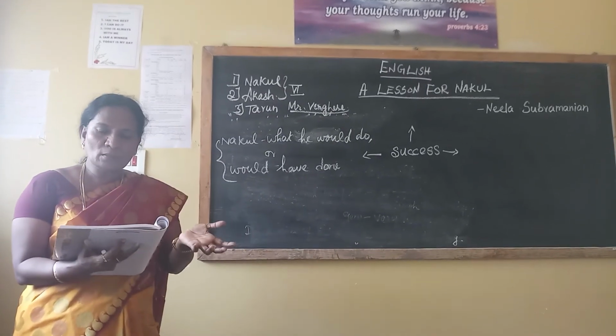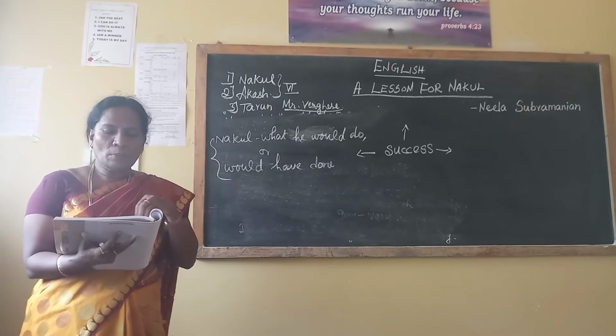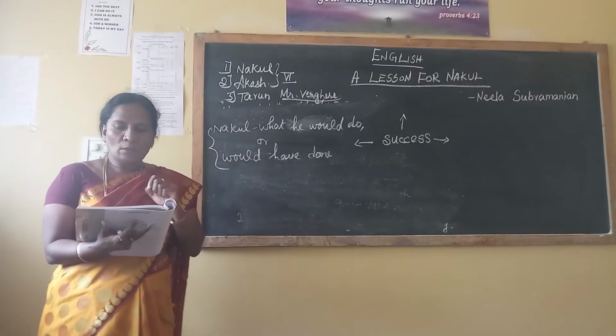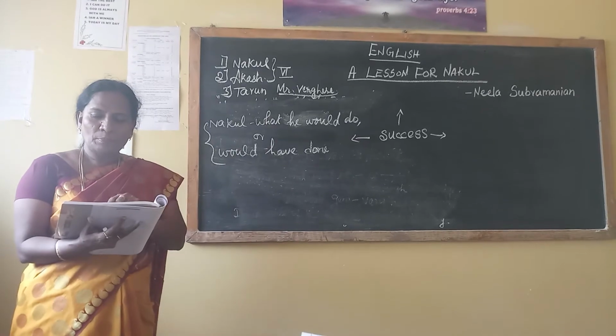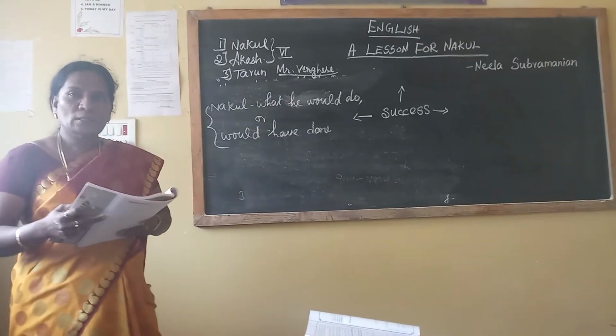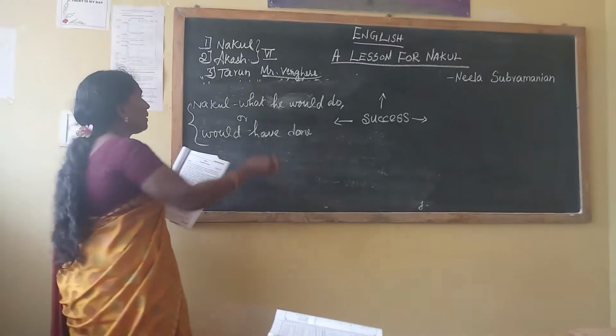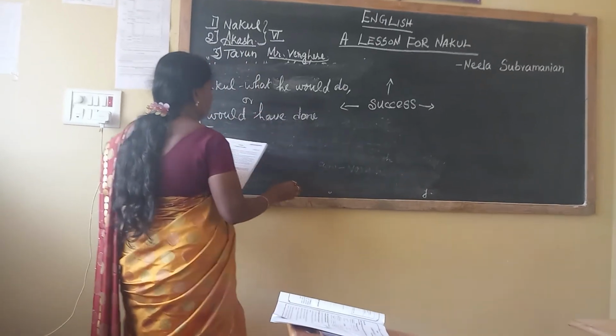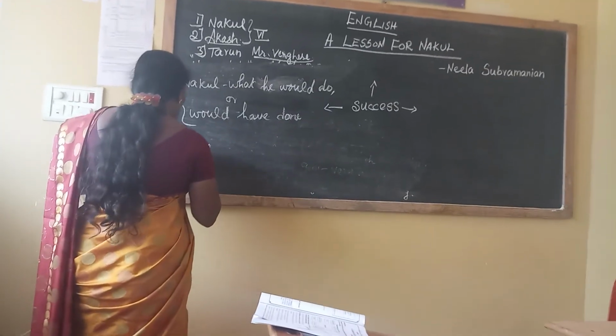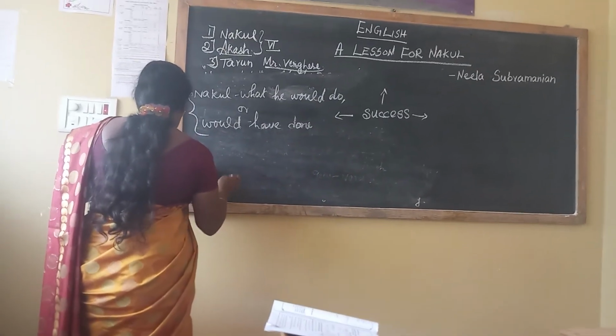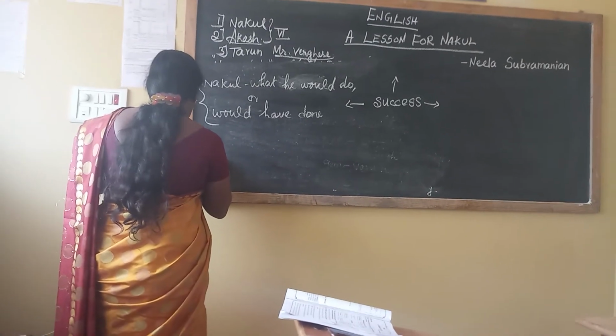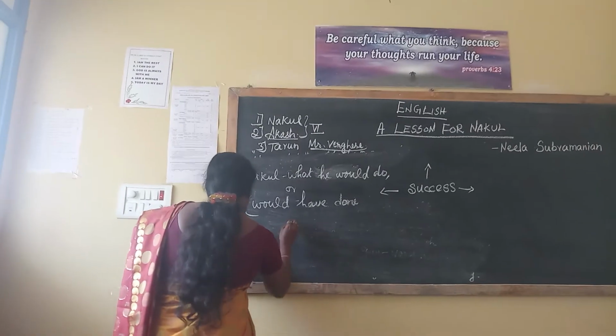It is disturbing others also, and put him in trouble. Akash, the classmate of Nakul, though handicapped, was very optimistic. Who is the handicapped boy here? Akash. So, Akash is always optimistic.